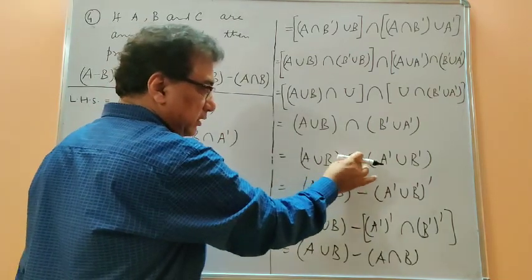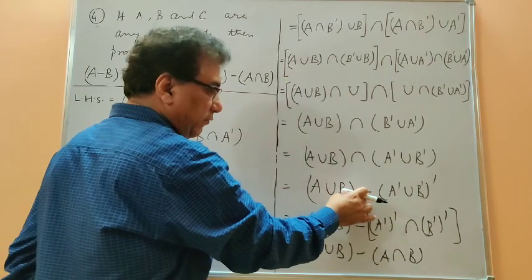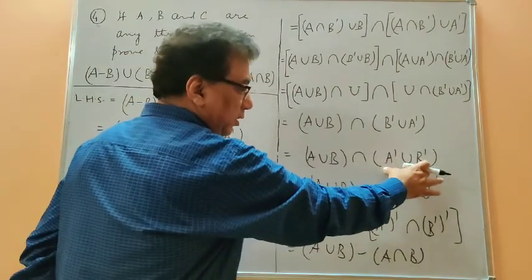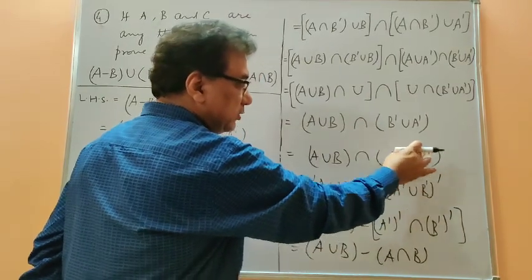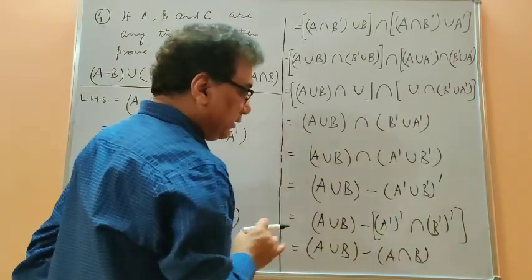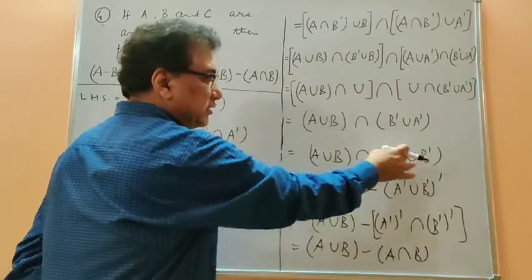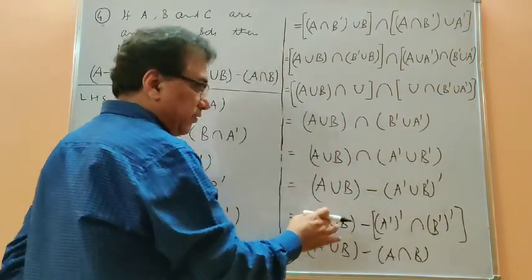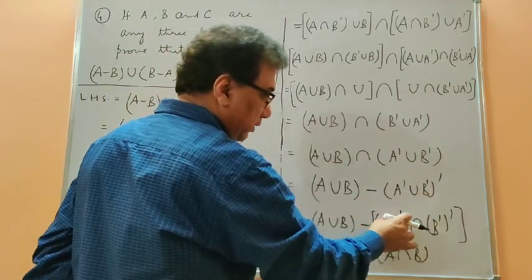Now this intersection we have to replace by difference. That's why we have to put complement on this part of the set. Since this part is A dash union B dash, I have put complement over it. So this becomes A minus B is equal to A intersection B dash. And after that, De Morgan's law has been applied here.